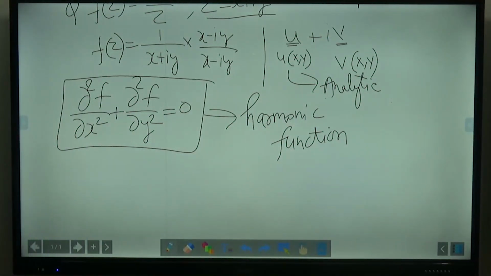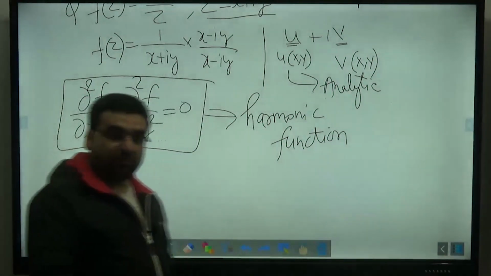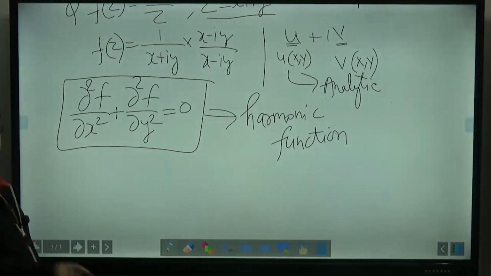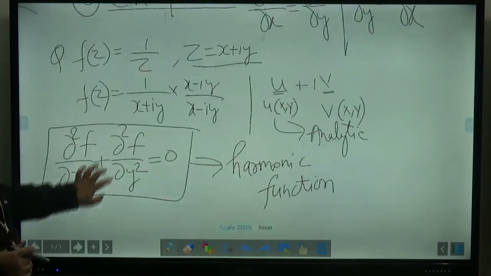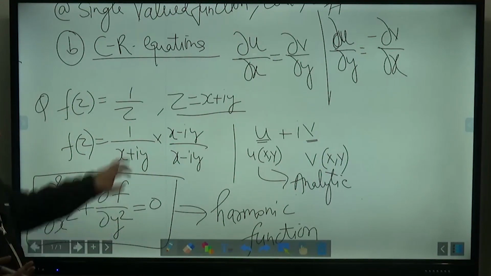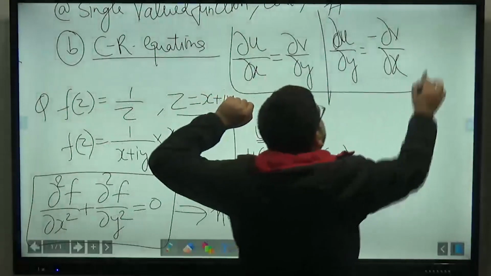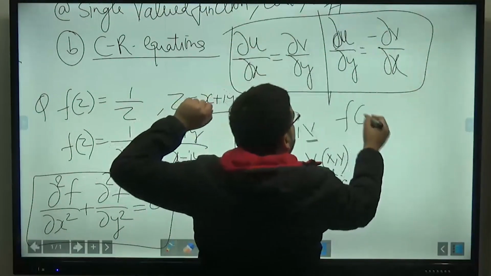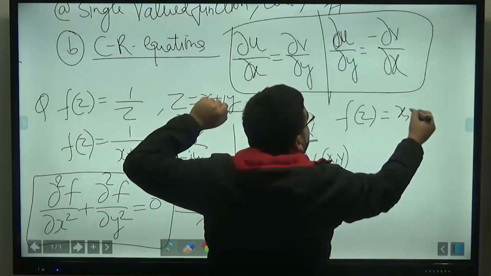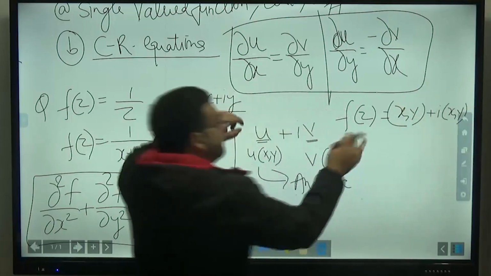Then how to form a complex function, if it is given that these two, u and v, are analytic? How to form a complex function from that? So we have two things. First, if you want to make an analytical function in terms of x and y, you just apply these equations, and you will get a function u of x comma y plus i v of x comma y. You will get a function in terms of x comma y.